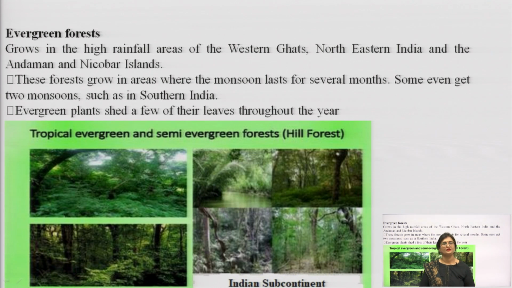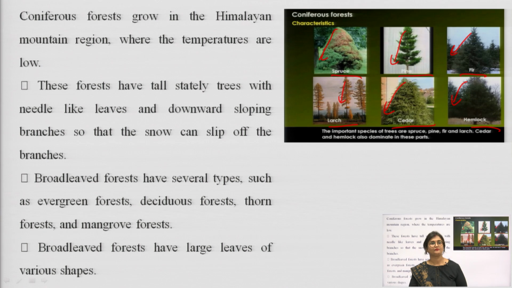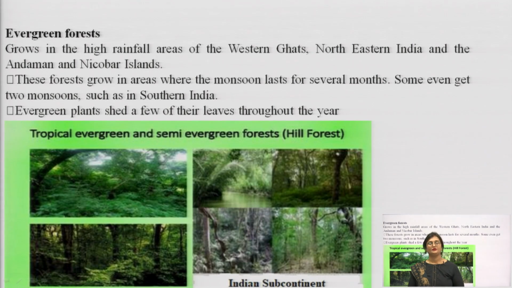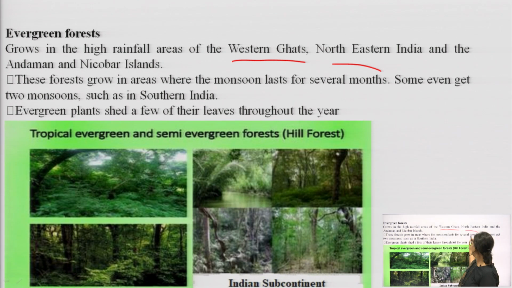Next we have evergreen forests. Evergreen forests grow in the high rainfall areas of the Western Ghats, northeastern India and the Andaman and Nicobar Islands. So, these forest types are found in the Western Ghats, in northeastern India and the Andaman Nicobar Islands.